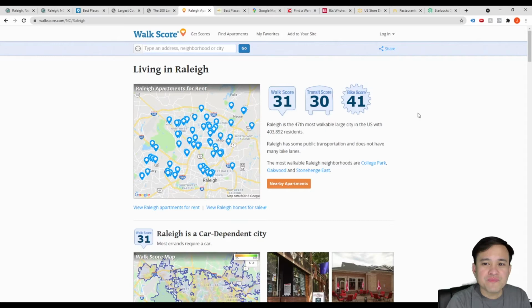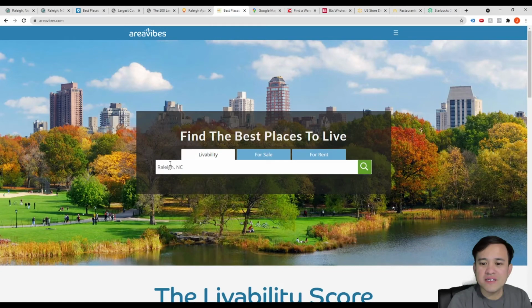Then there's also another website, which is Area Vibes. Let's type here. So this is Raleigh, North Carolina. You click this city, then livability, and it will show you different data about Raleigh: livability score, crime rates, cost of living.